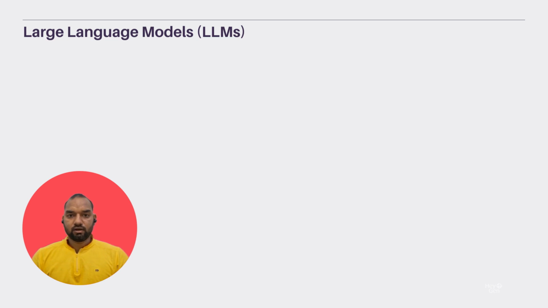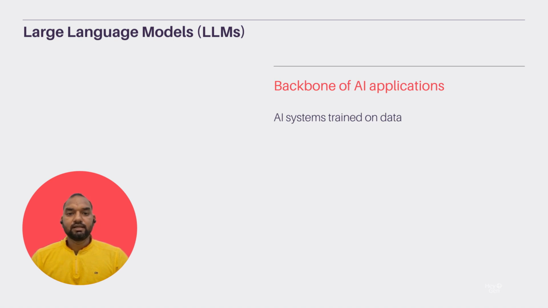Large language models are AI systems trained on extensive text data, enabling them to generate human-like responses and answer questions. They form the backbone of many AI applications, enhancing capabilities in natural language processing and understanding. These models are pivotal in advancing AI's ability to interact seamlessly with humans.